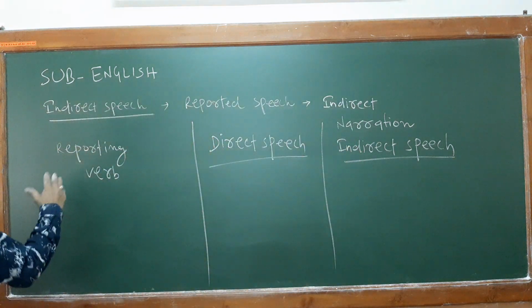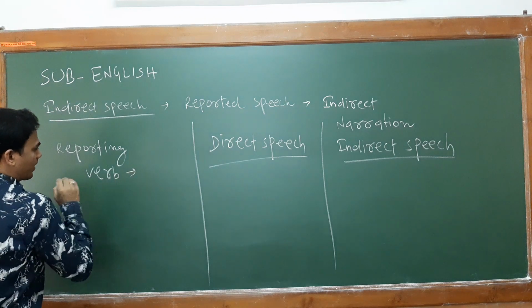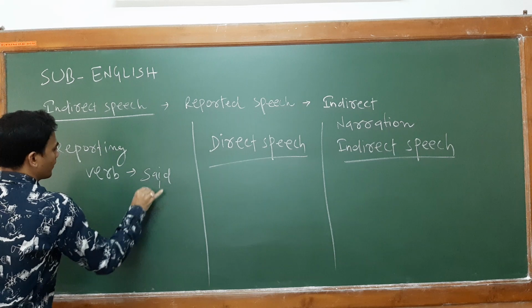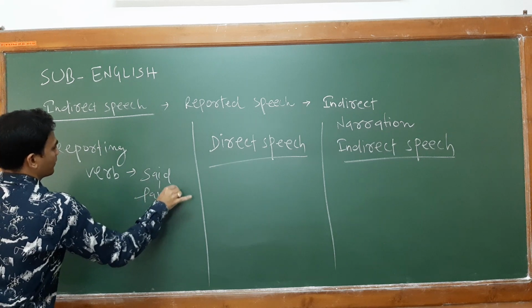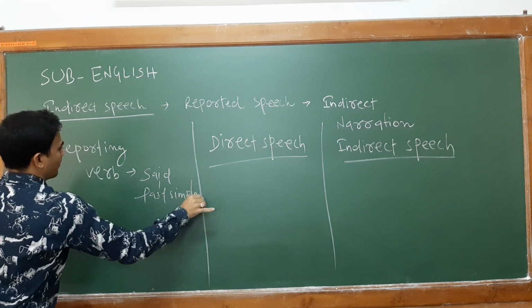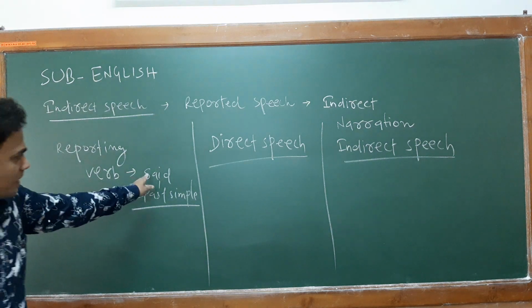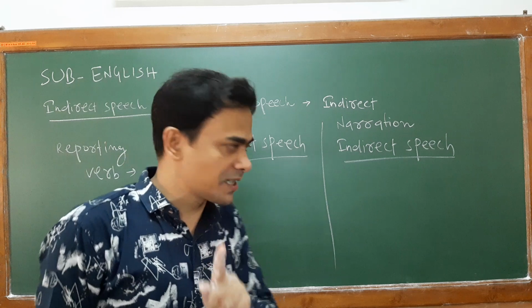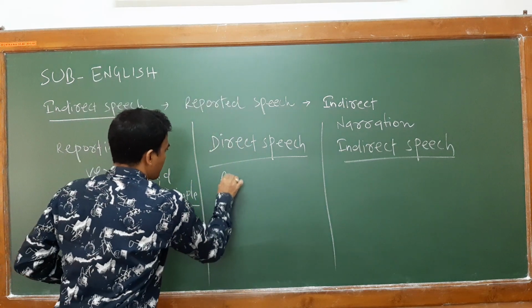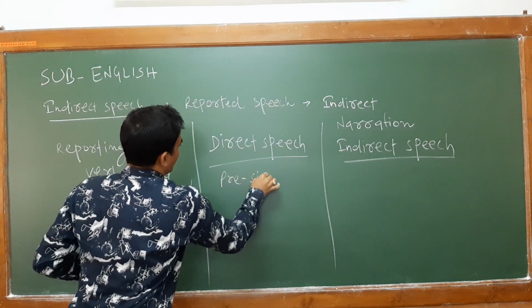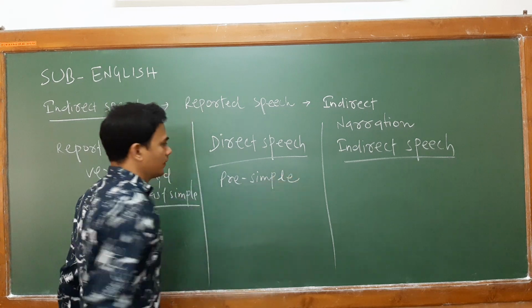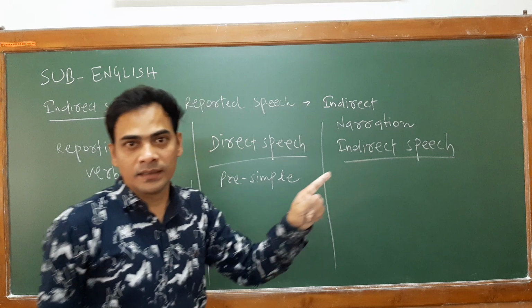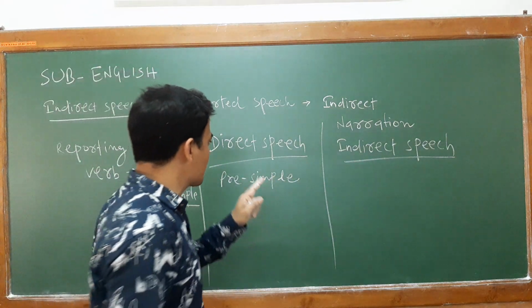So what are the changes that we are having? For example, if your reporting verb is in simple past, and in your direct speech you find present simple, this present simple will change into past simple.